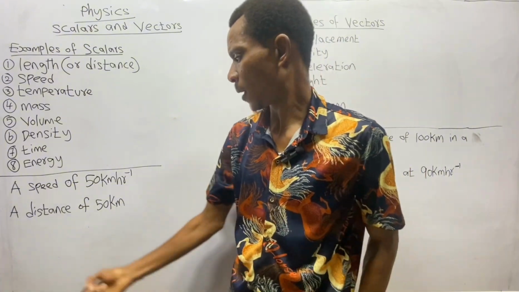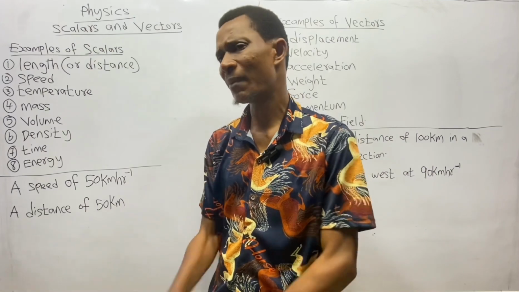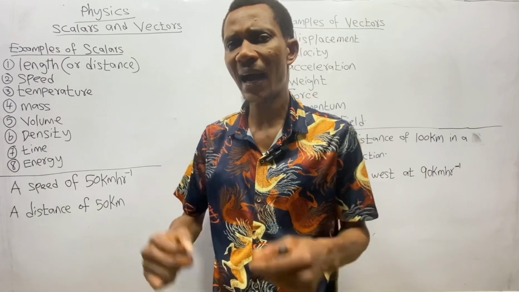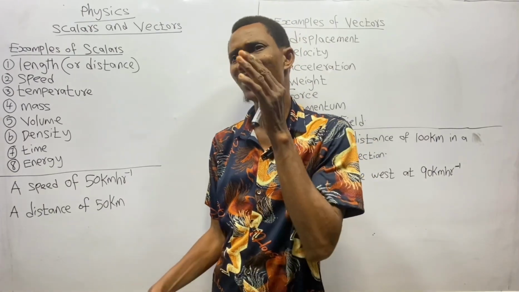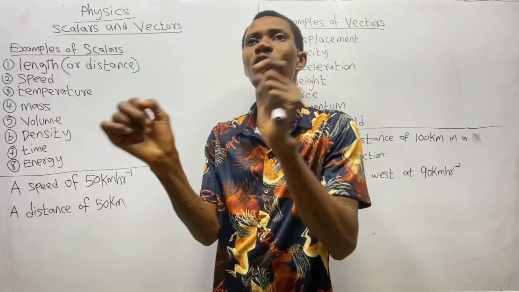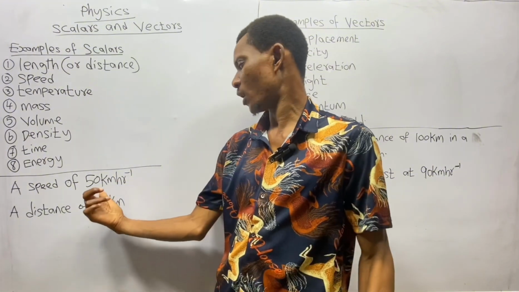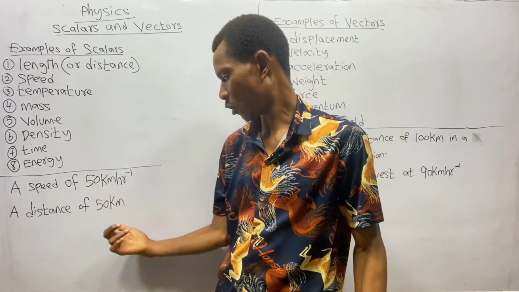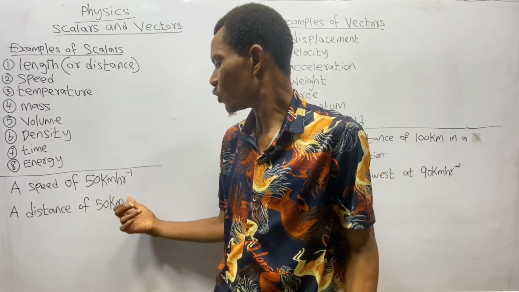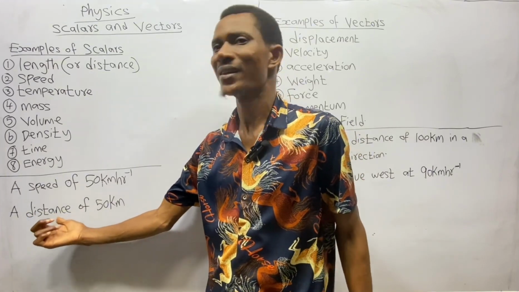Now if you say a distance of 50 kilometers, what does that mean? A distance of 50 kilometers can either be measured in a straight path or in a circular path, since no direction was specified. So it means that with just this number, or you call it magnitude, or size, or numerical value, you can describe this scalar quantity called what? Distance.